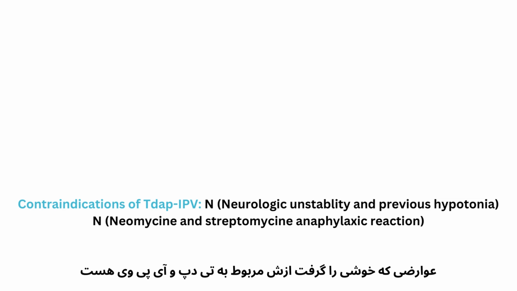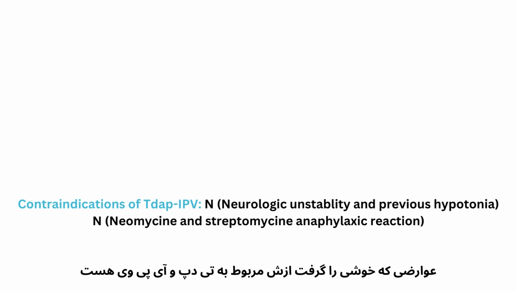So, what are the contraindications of Tdap IPV? Anything that has N in it. It's neurologic instability, or prior hypotonia in other vaccination, and also another N, neomycin or streptomycin anaphylactic reaction. Remember, in all of this, the allergic reaction should be anaphylactic.